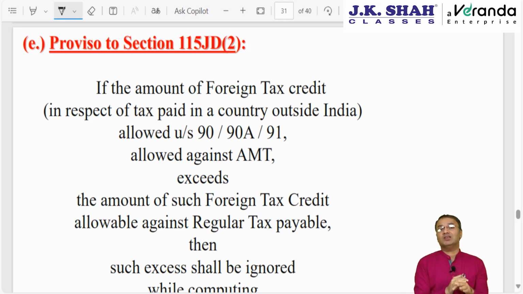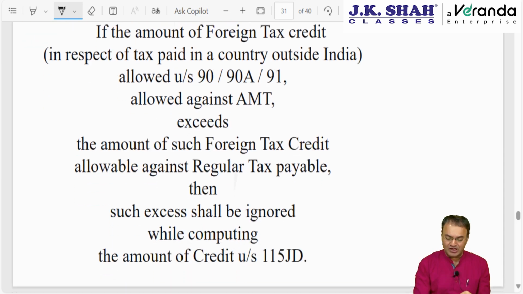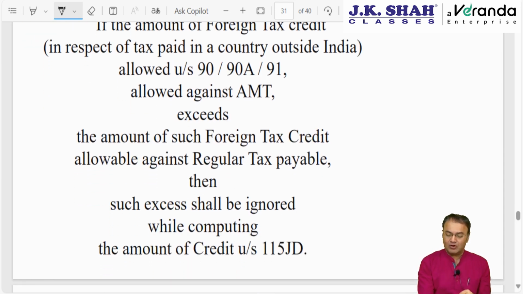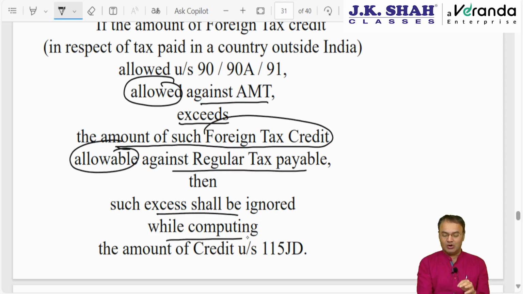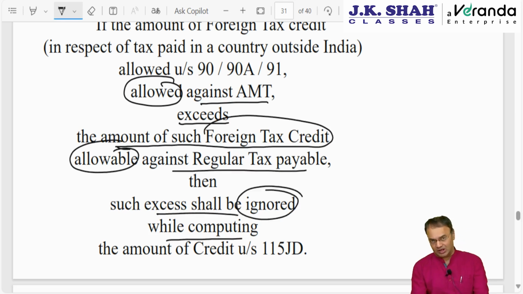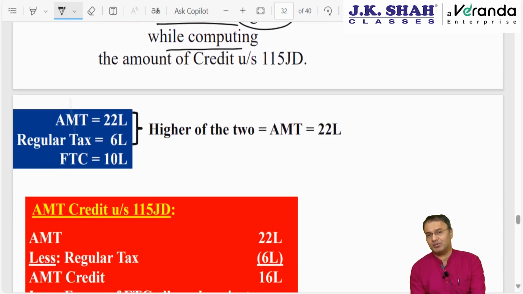But in case there is foreign tax credit available for the taxes paid outside India, for which credit is allowable under section 90/90A, if the amount of FTC allowed against AMT is more than the FTC allowable against regular tax, then such excess shall be ignored while computing AMT credit. What does this mean? Same example, same figure.